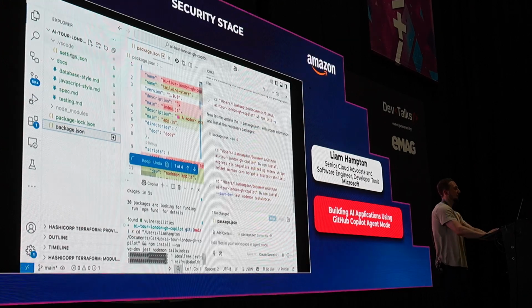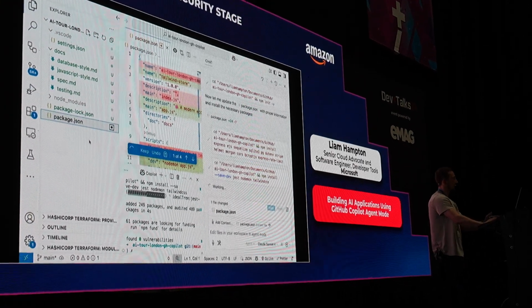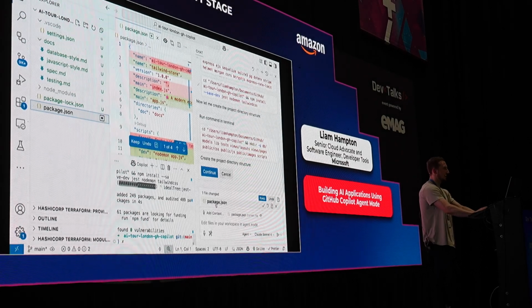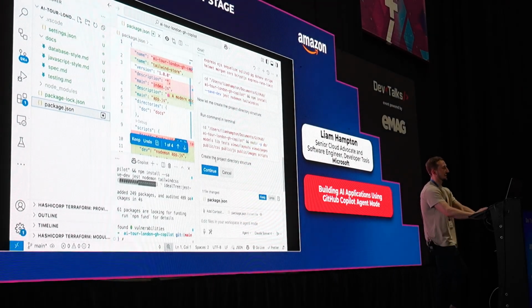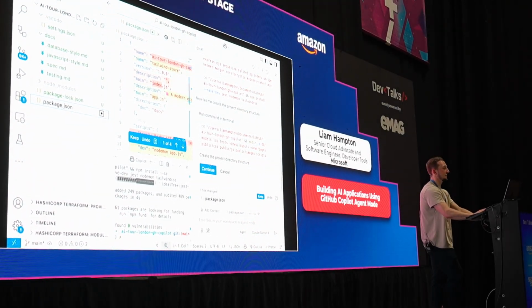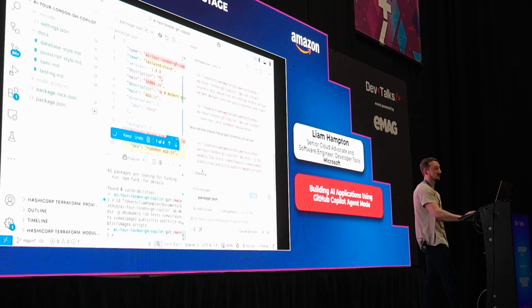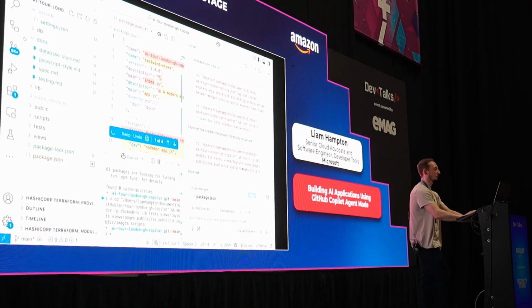All while, if I open up the sidebar, we can see in this little pane that we have started got a package log, package.json, node modules. Everything is starting to come to life a little bit. Now this is where it gets a little bit hairy because it's going to start making me create database models, it's going to start making me create folders, but we're just going to go for it for the sake of this demo. We're just going to absolutely run with it.